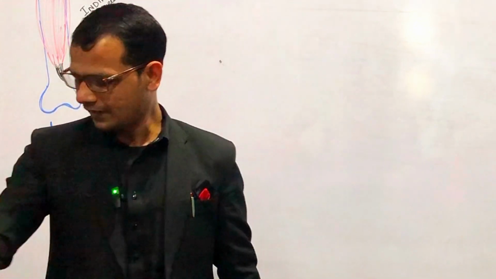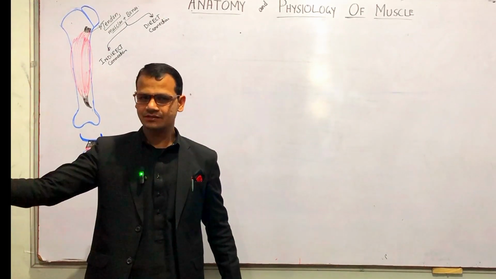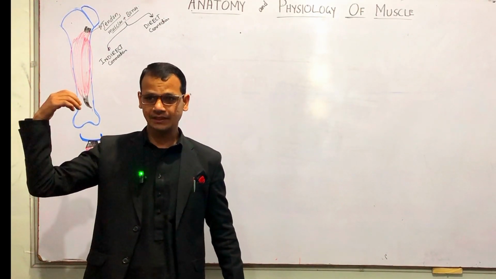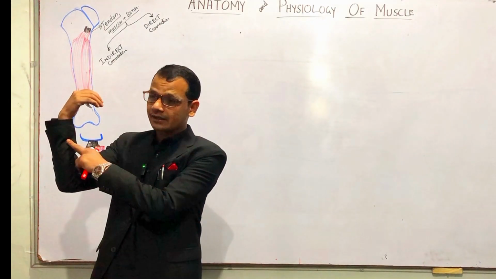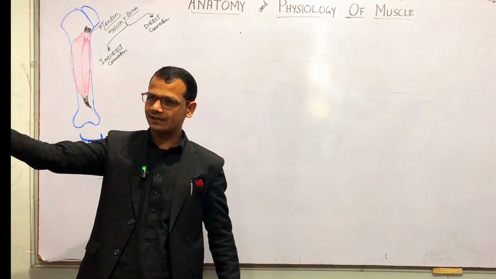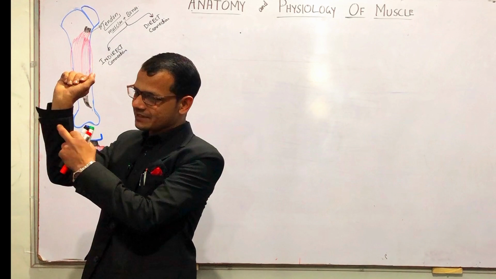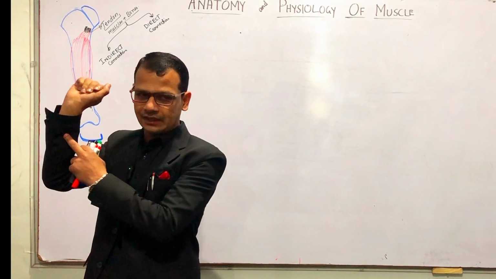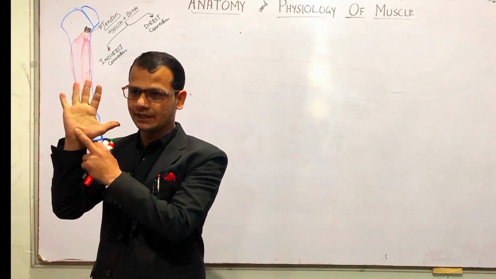For example, if I have this humerus and radius and I am moving this hand, it means that these muscles have origin here and insertion here. But if I move my hand like this, it means that the origin of these muscles is on this ulna and radius and insertion is on metacarpals, right?